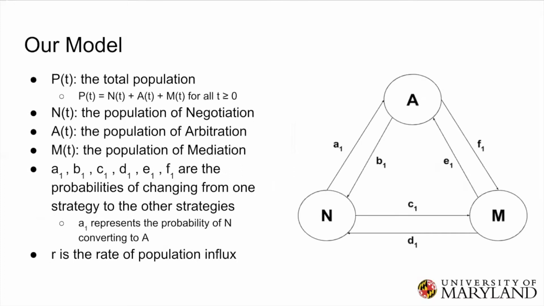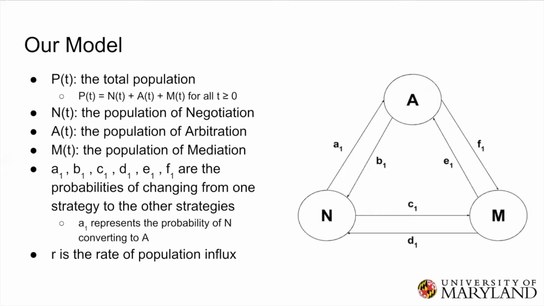Within our model, these are our variables. P of t, which stands for the total population, is also a model constraint. The total population within the settlement camp will always be the population of negotiation plus the population of arbitration plus the population of mediation. We will include different weights in our model: A1, B1, C1, D1, E1, F1.